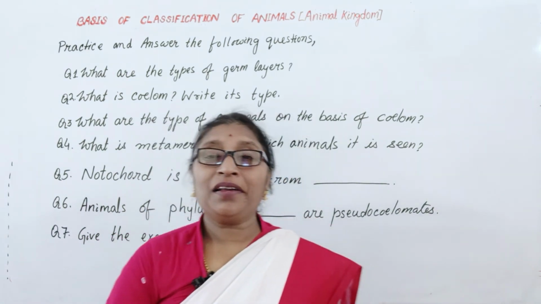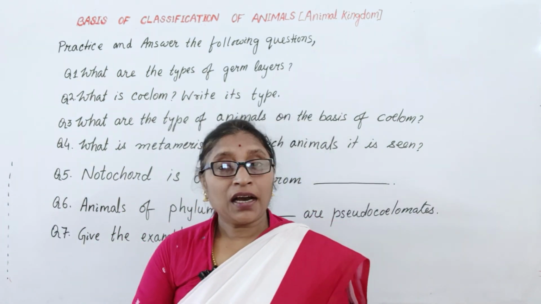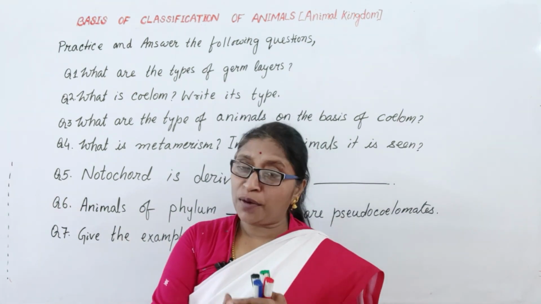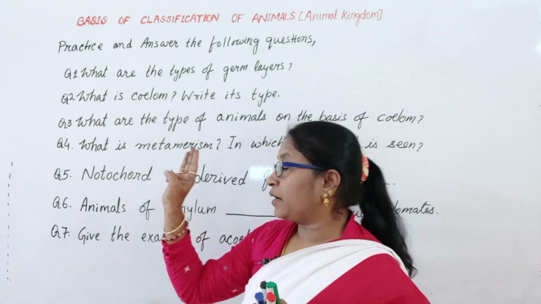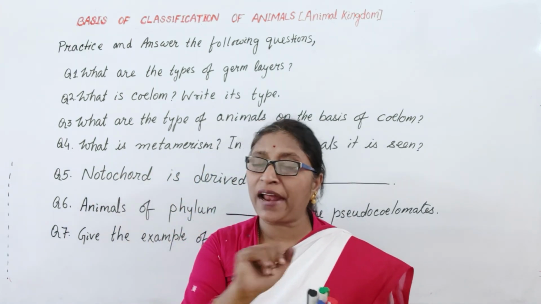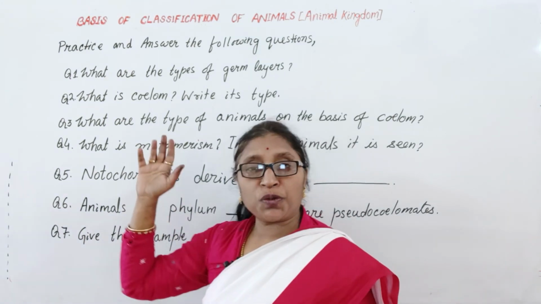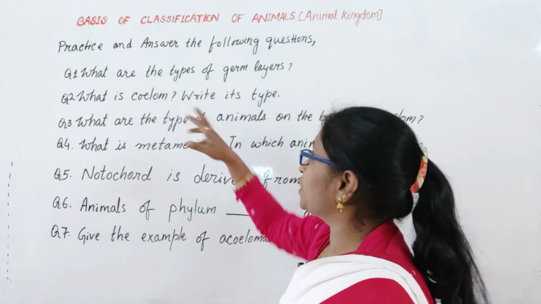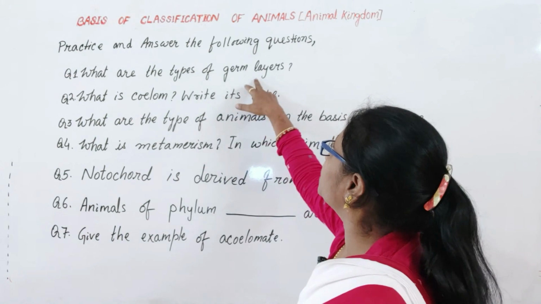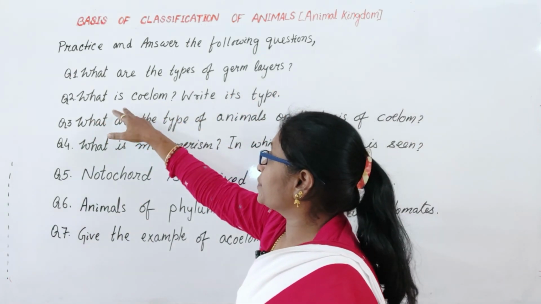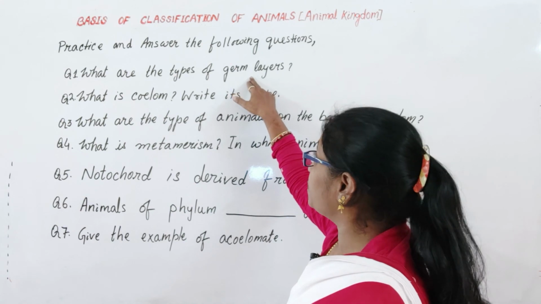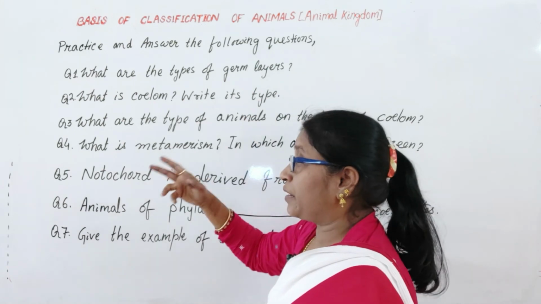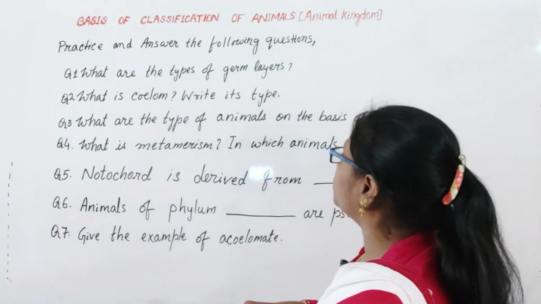So far we discussed the basis of classification of the animal kingdom: the germ layers, coelom, then the metameric segmentation, and the notochord. So go through the video lecture and practice the questions. Answer the question: what are the types of germ layer? There are 2 types or 3 types, and according to that the animals are classified.